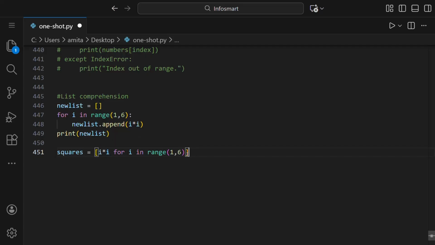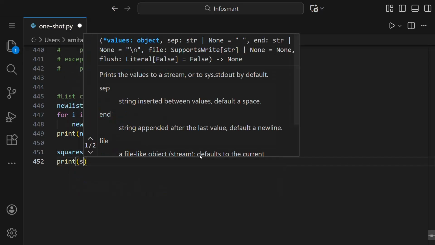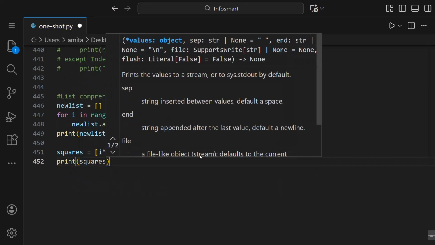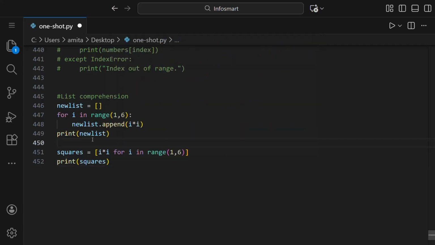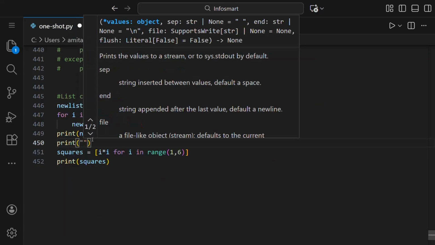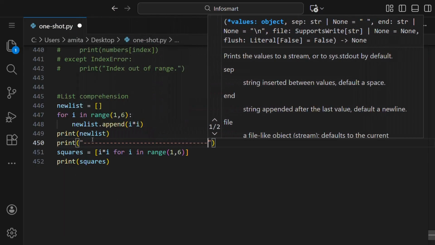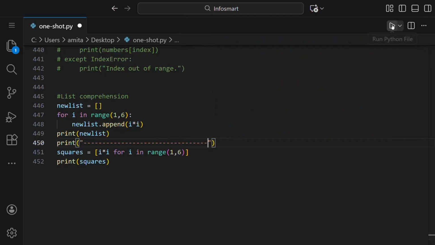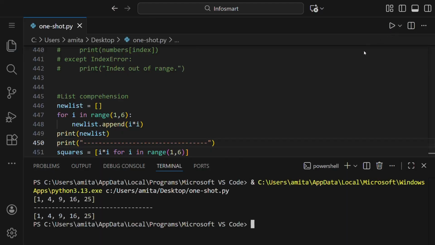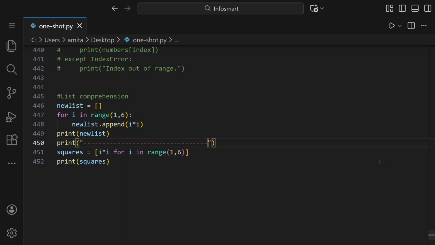That means it is converted to a list, so it will automatically be added to a list. After that, we have to print squares. Now let us run this. You can see we got 1, 4, 9, 16, 25. That's the same answer in both of them.